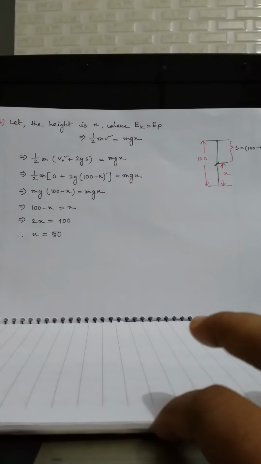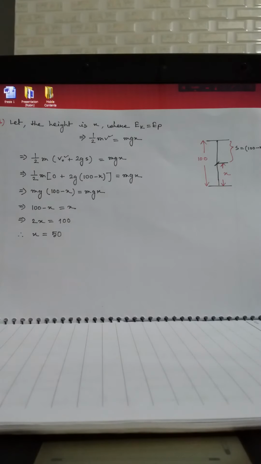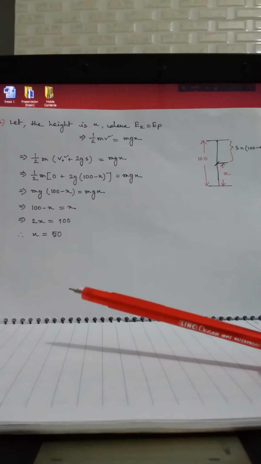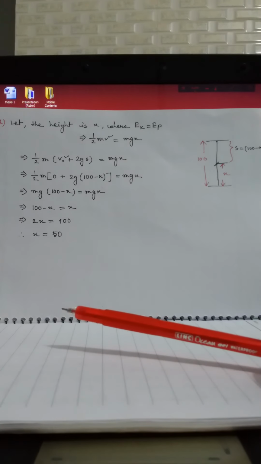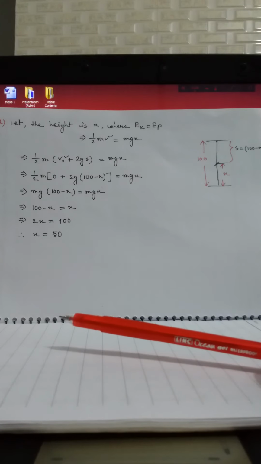If we do some calculation here, we will get the value of x. What was x? x was our height, where we have assumed that the kinetic energy will be equal to potential energy. That means this is the desired height where the kinetic energy and potential energy are the same.